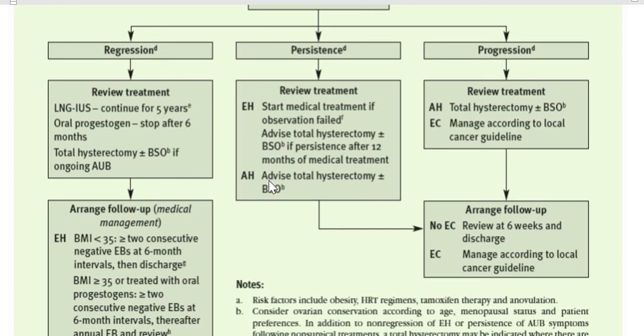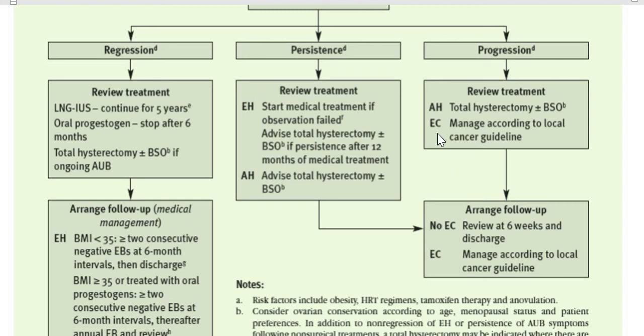And if she has atypical hyperplasia, then we will advise total abdominal hysterectomy with bilateral salpingo-oophorectomy. Okay. And what we will do with the sample, we will go to that in a while. The third group of patients, they had progression, so we need to review the treatment, and then we will see that if they have atypical hyperplasia, then we are going to do TAPSO.